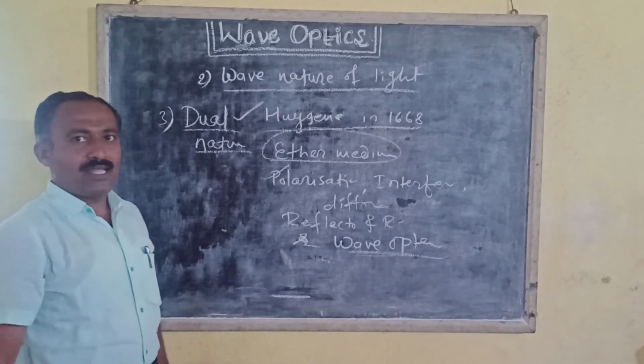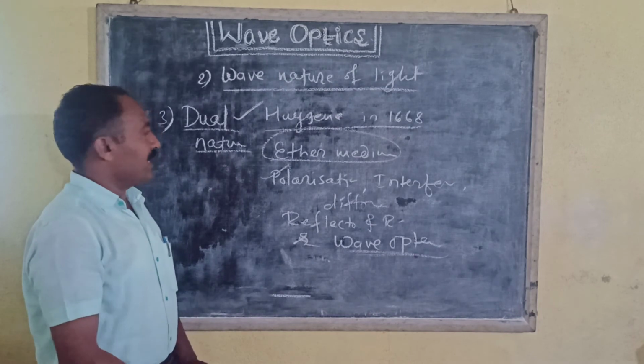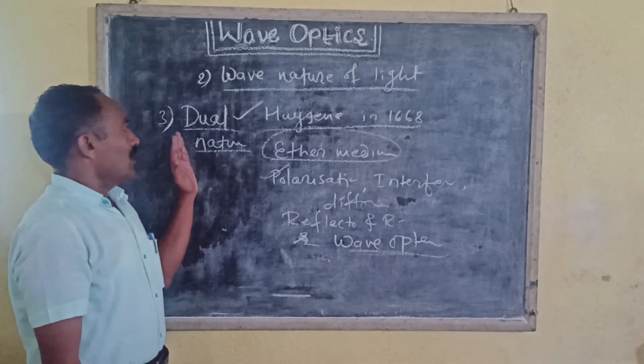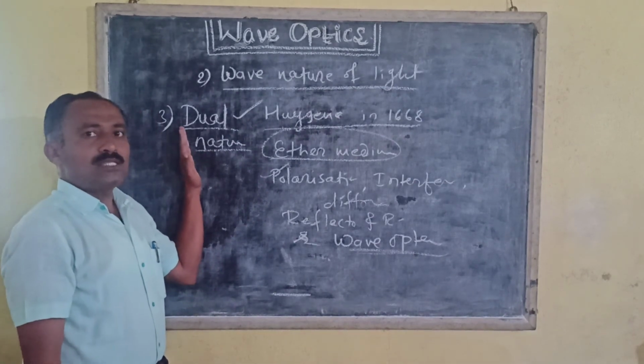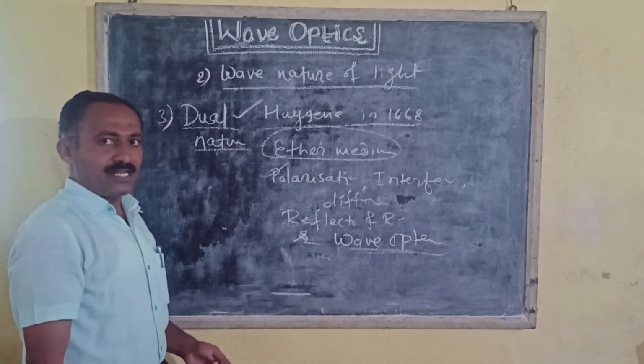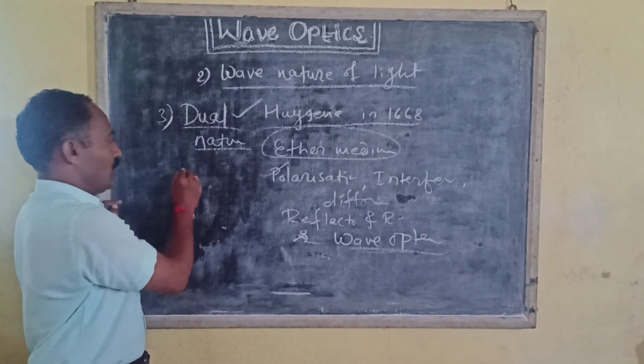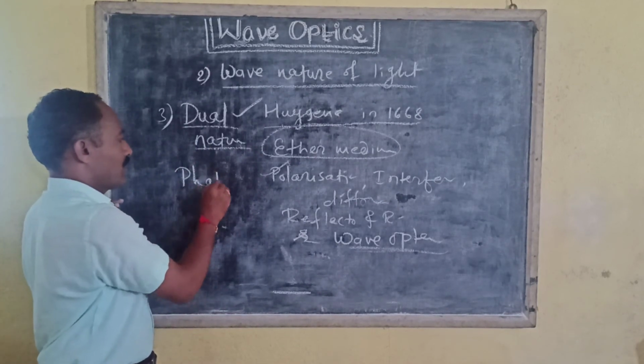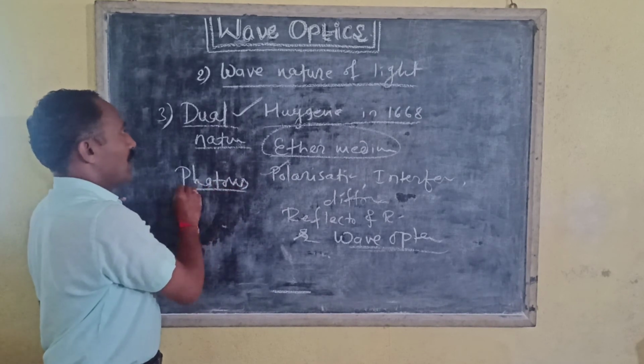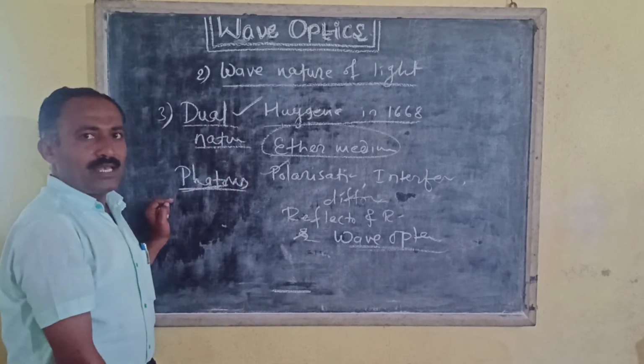The particles present in the light are known as photons, and this is known as the dual nature of light.